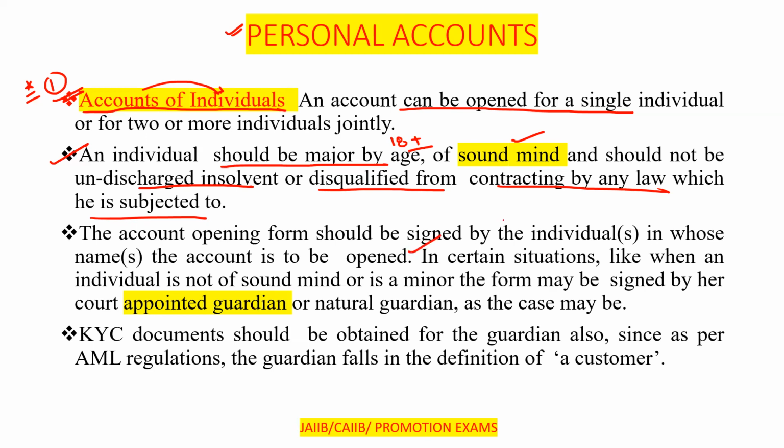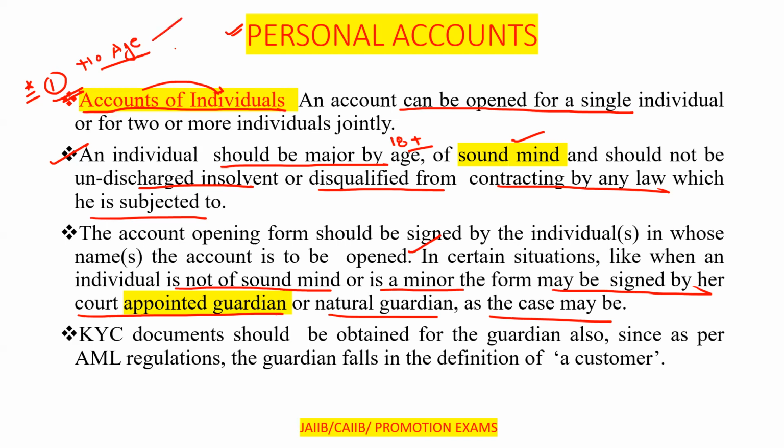In certain situations, like when an individual is not of sound mind or is a minor, the form may be signed by her court-appointed guardian or natural guardian, as the case may be. Like if the person is of 10 plus age, then two things arise: whether the minor will sign or the guardian will sign. Let me discuss the case of the minor.